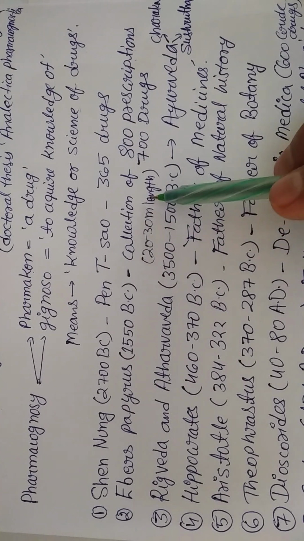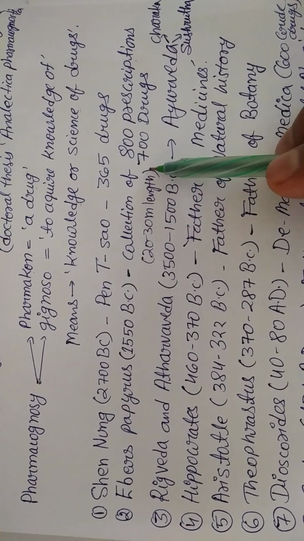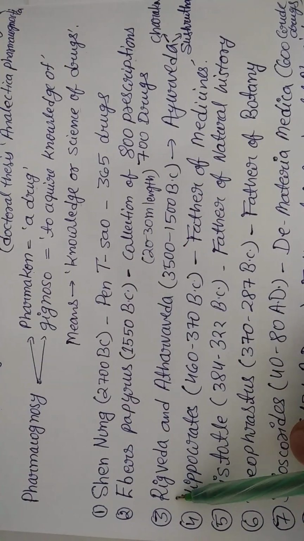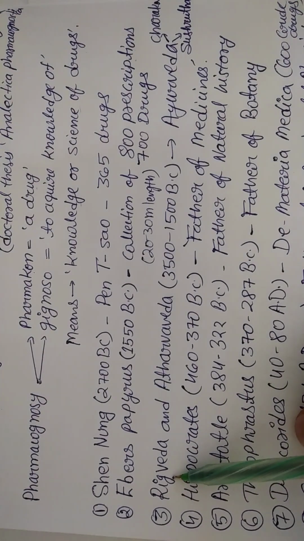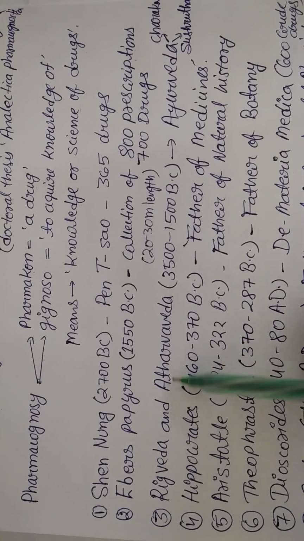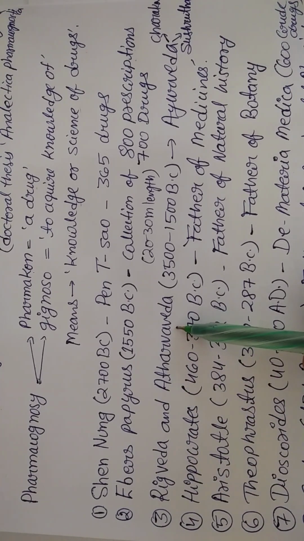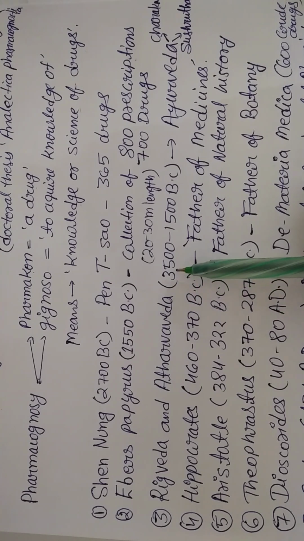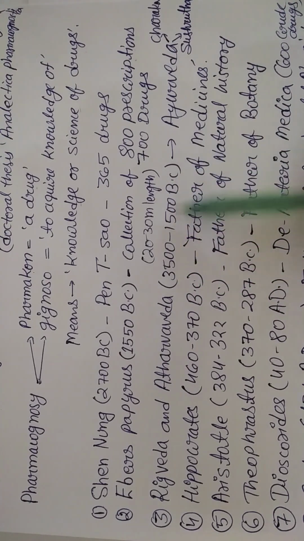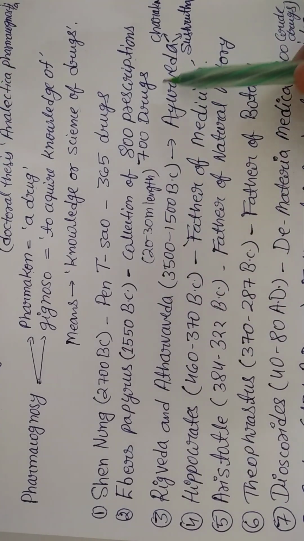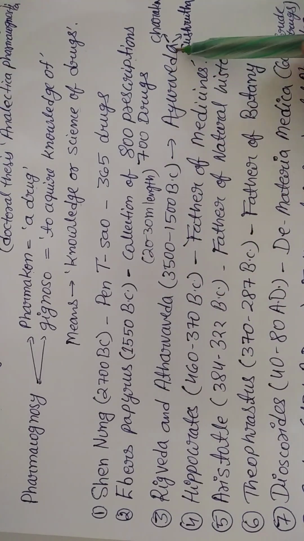It is 20 to 30 meter length. It was there at that time. Okay, coming to the third one, when we move to the Indian Pharmacognosy history, the Rig Veda and Atharva Veda are very important Vedas from 3500 to 1500 BC, before Christ. From these Vedas, the Ayurveda was created.